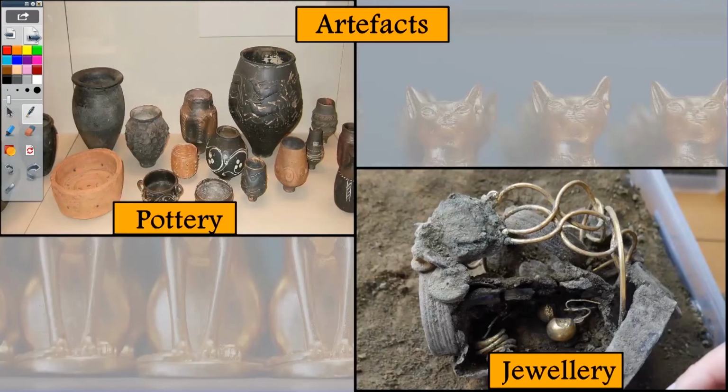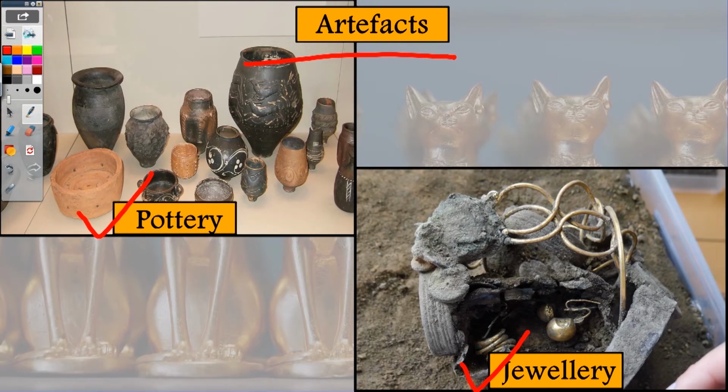Now, after the coin, we have the artifacts. So, these are the different artifacts. It comprises pottery and jewelry. So, these are the pottery and the jewelry that were made during the earlier times. And studying these, we come to know about the history.